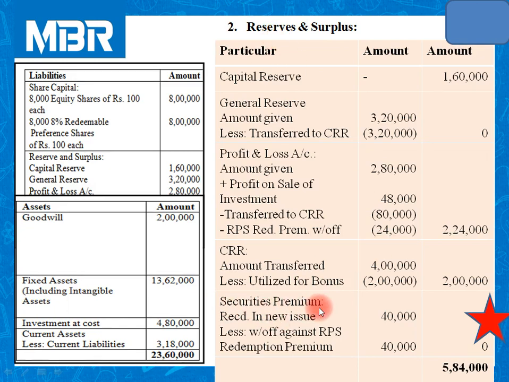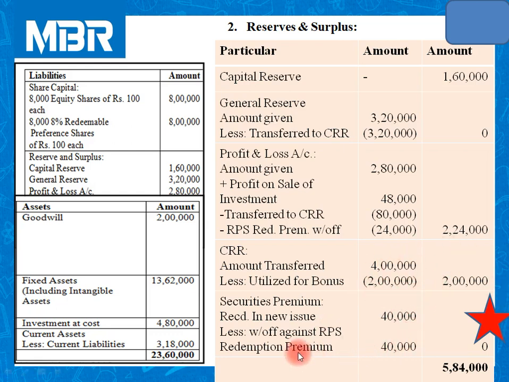One more item available to us during the course of the redemption process, that is covered under the title of reserves and surplus, that is securities premium. Recall step number 3. We have issued shares at a premium. It means when we have issued shares at a premium, we have received securities premium and the amount is 40,000 rupees.